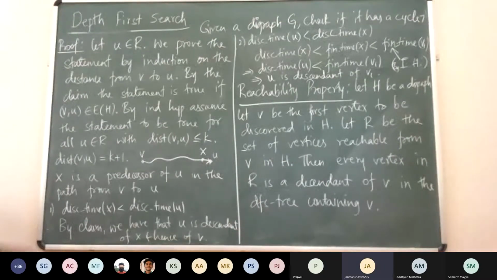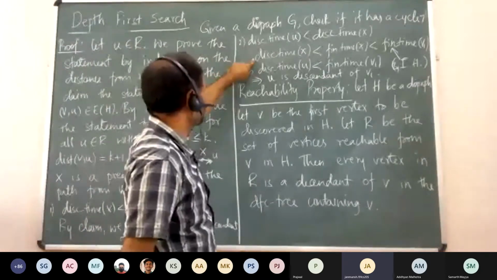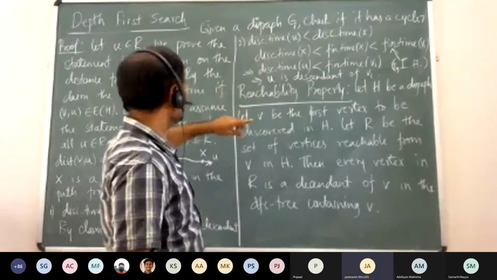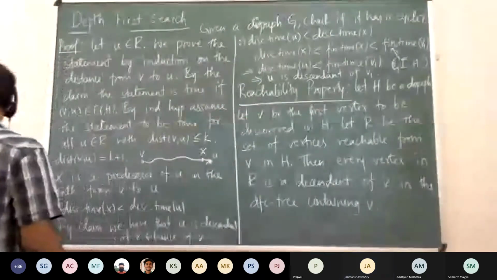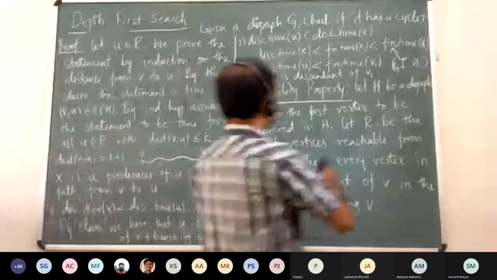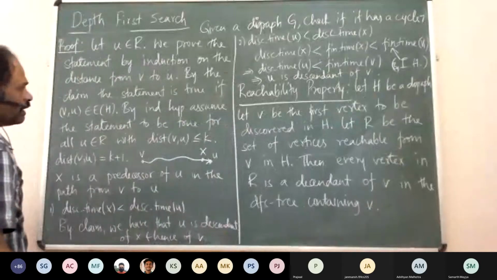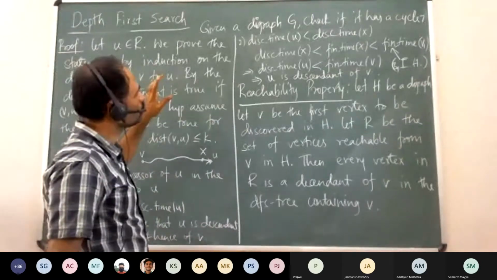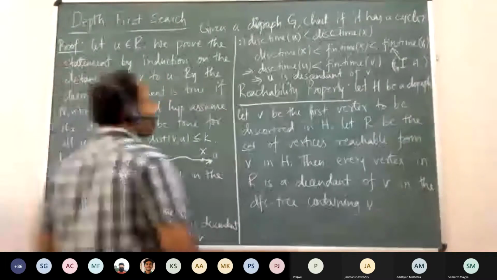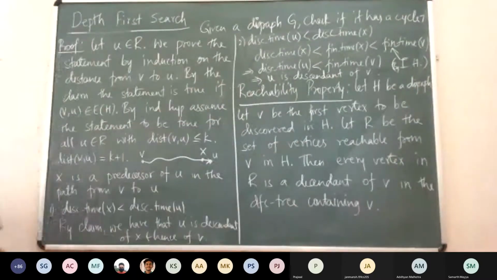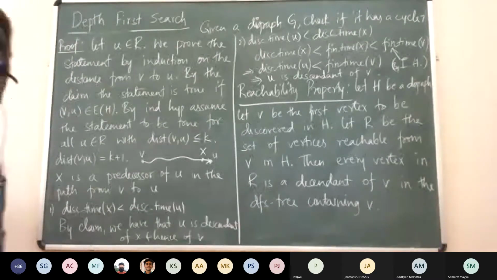What is statement 2? Sir, this: the discovery time of U is less than the discovery time of X. And sir, what is V1 in this? V1 is, so sorry, V. That's a typo. It is V, sorry. There is no V1. V was the vertex which we are talking about. V is the first vertex that was discovered in H. So yeah, that was a typo. It is not V1, it is V.